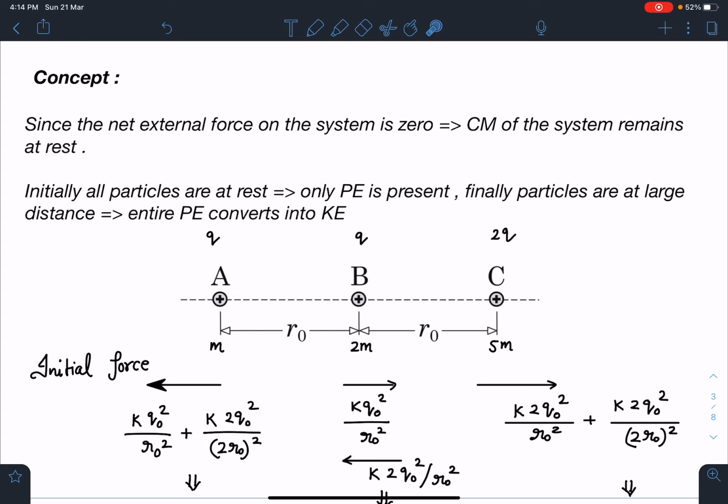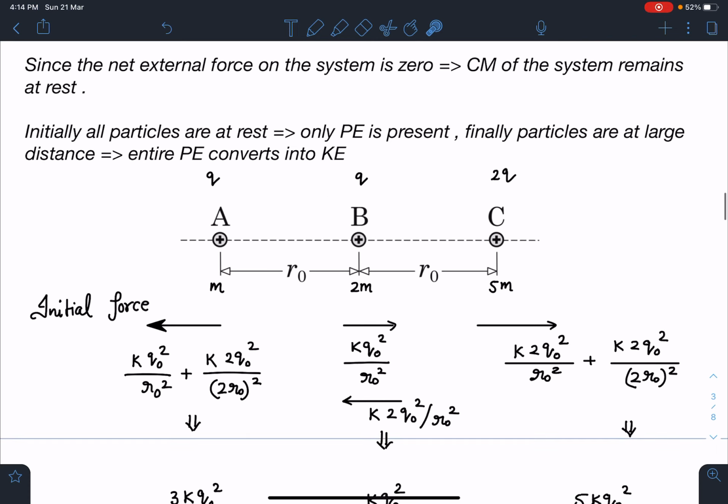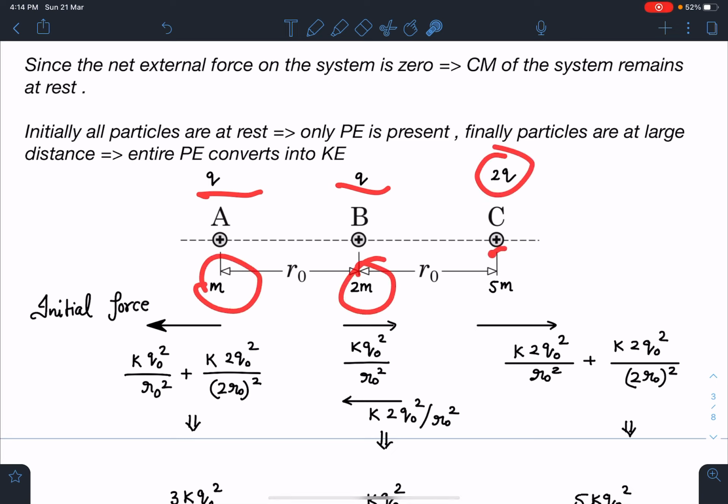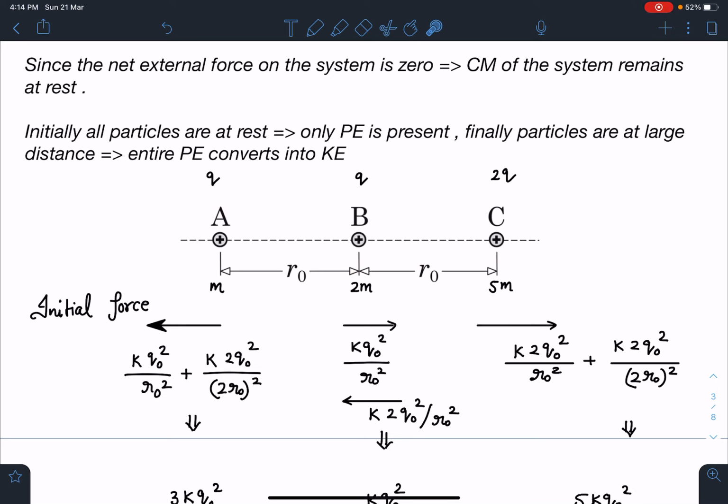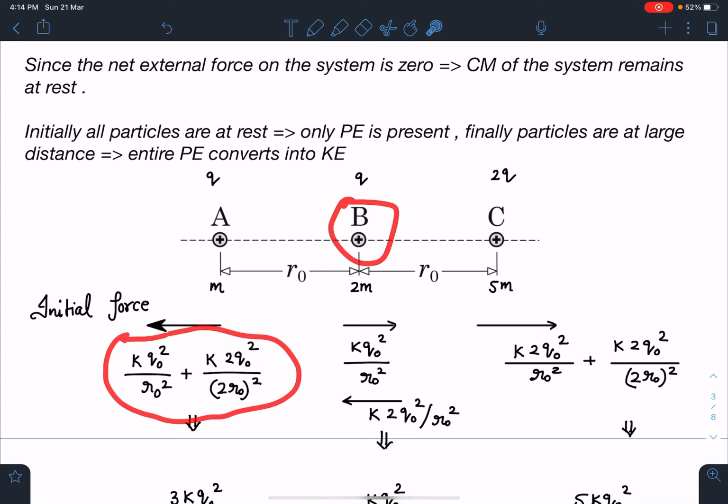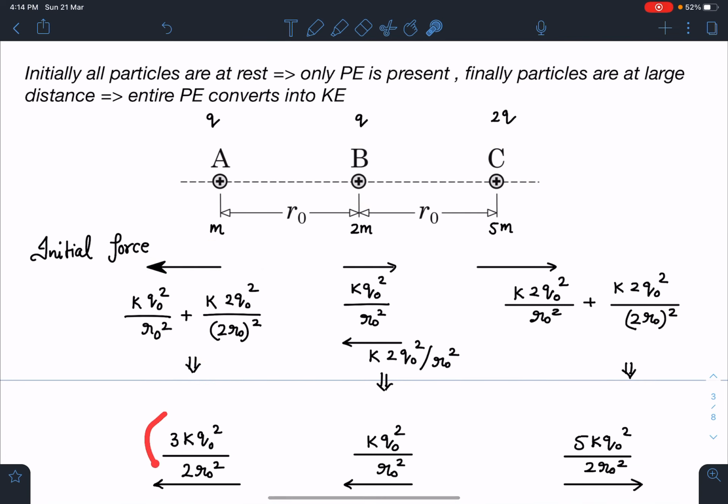So I'll just try to analyze the initial situation given so that I can get an idea in which direction these charges may be moving. Charges are Q, Q and 2Q, and masses are M, 2M and 5M. If you see the initial force on A, it is due to B and C. When I write those expressions, I get this force value as 3KQ0 square by 2R0 square. Similarly, on B, C will apply force towards left and A will apply force towards right, and the difference of these two is going to come as KQ0 square by R0 square.